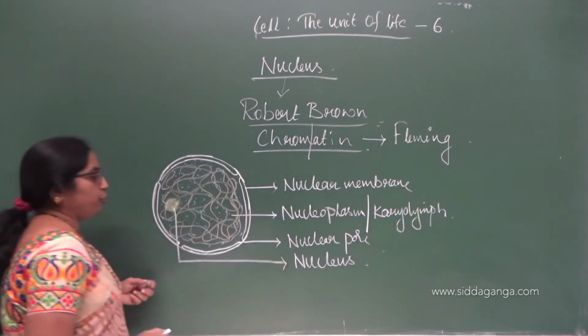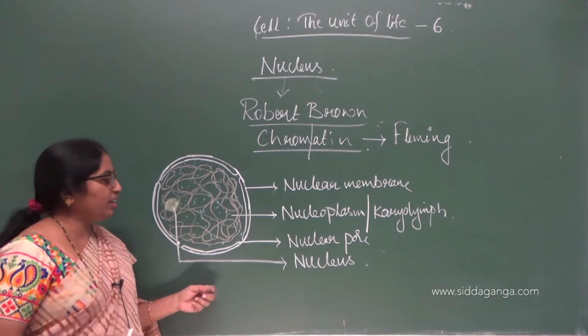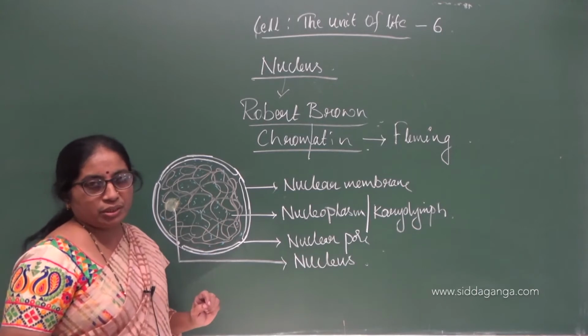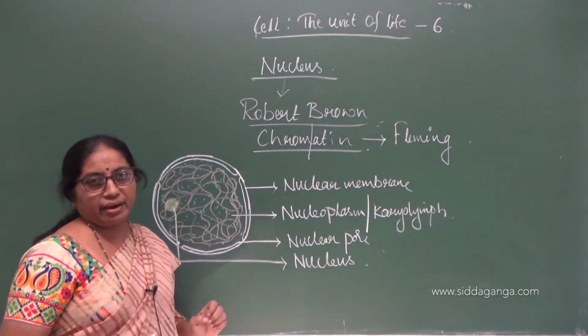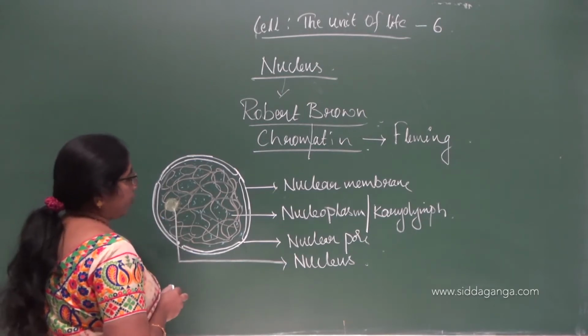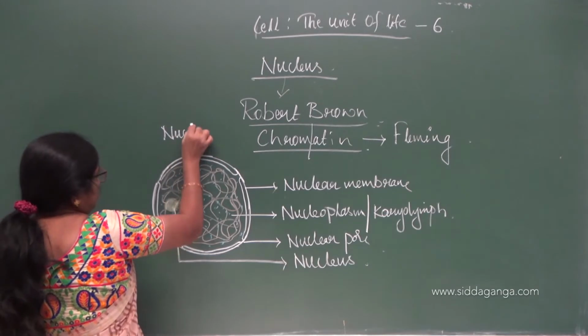From exam point of view, this diagram may be asked for 2 marks. Draw a neat labelled diagram of the nucleus and label the parts. There are 4 labelings, and each labeling will carry half a mark. This is an important question from your exam point of view. So it is the structure of the nucleus.